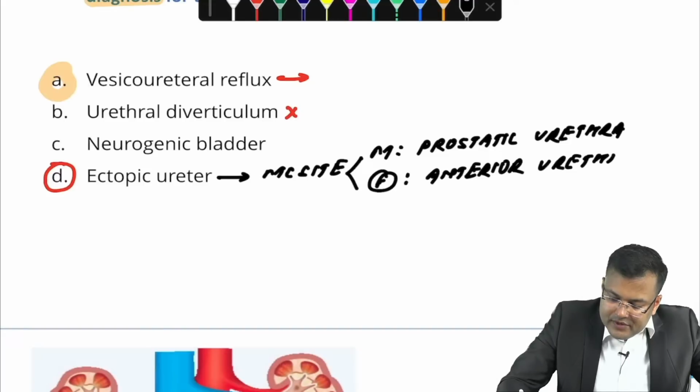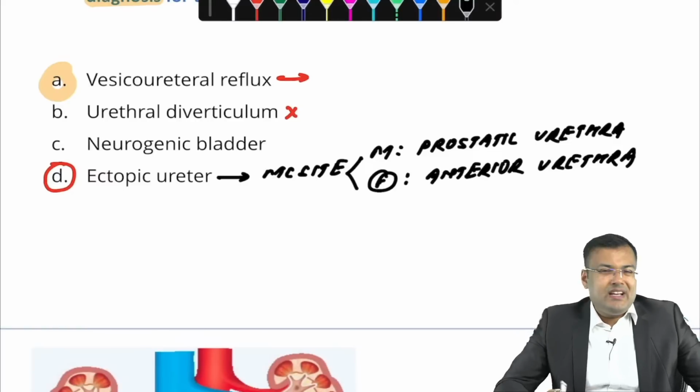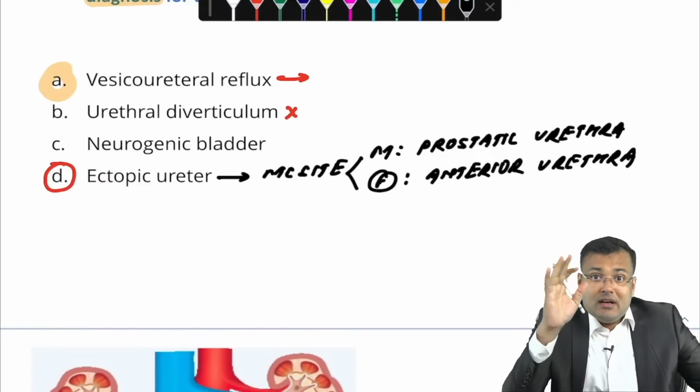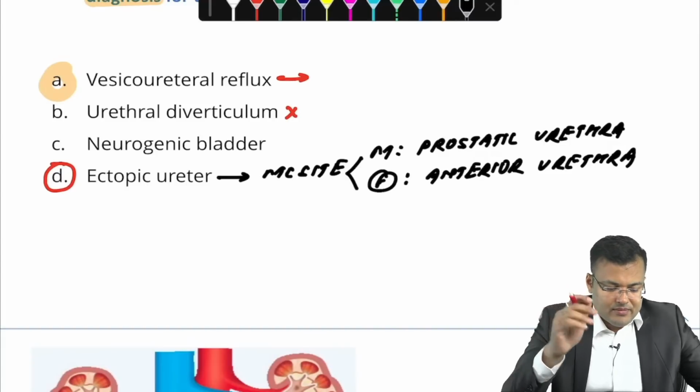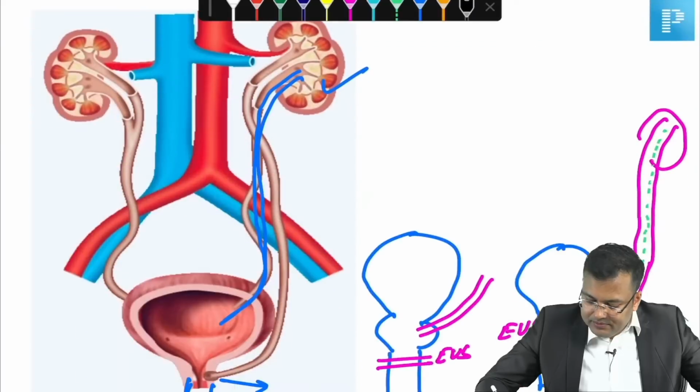Anterior urethra. So you know that it is opening distal to the sphincter in females. That's why these patients are having continuous incontinence characterized by dribbling of urine. Clear? So next question.